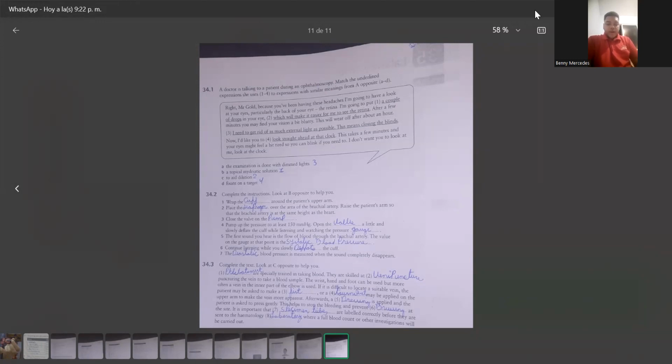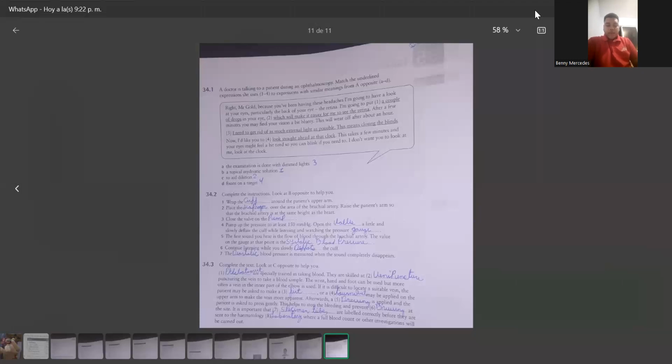This will wear off after about an hour. I need to get rid of as much external light as possible. This means closing the blinds. Now, I'd like you to look straight ahead at that clock. This takes a few minutes and your eyes may feel a bit tired, so you can blink if you need to.